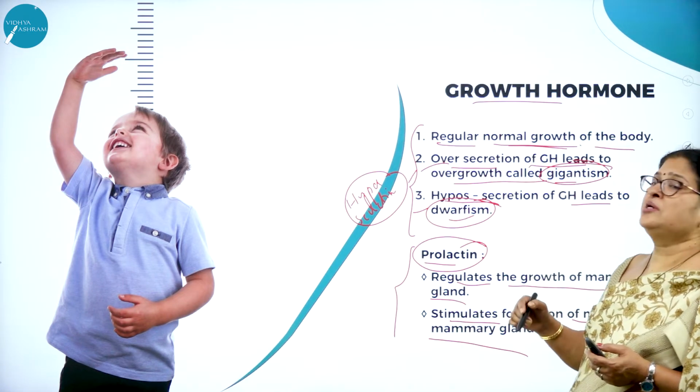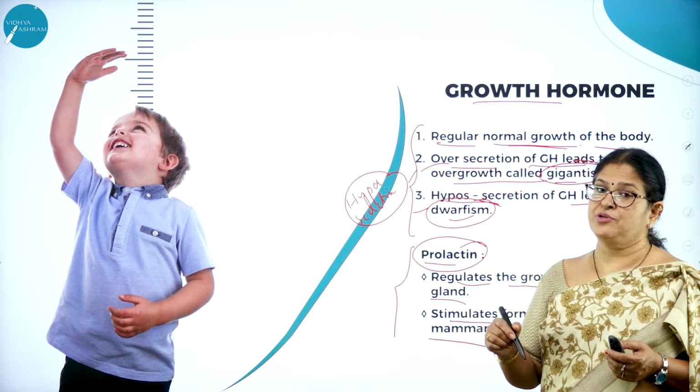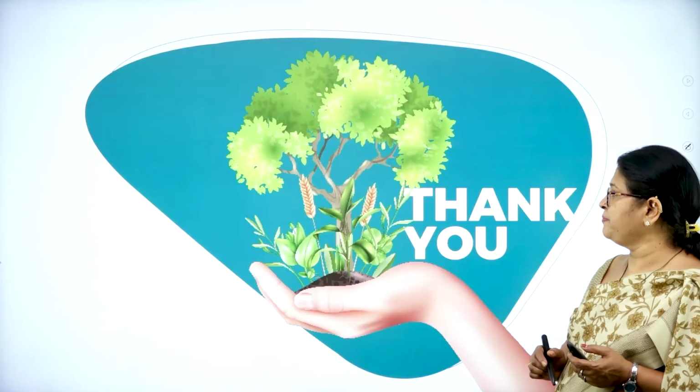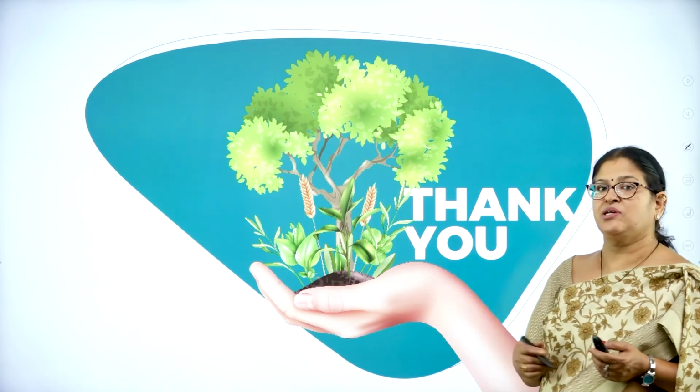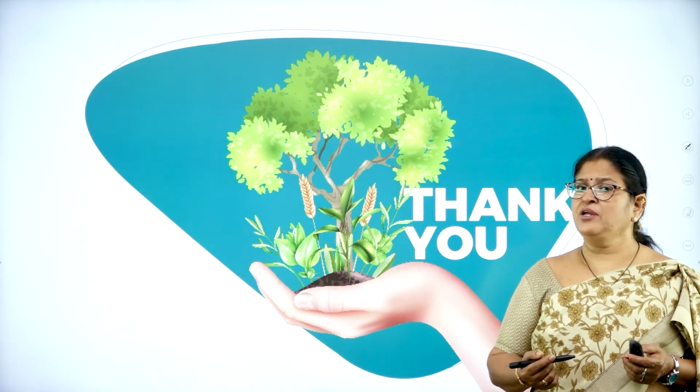Hope you have understood the very important hormones produced by the anterior pituitary, and the concepts I have explained in today's session. In the coming session, let us study some more very important hormones of the pituitary gland. As we all know, right from the beginning, we say that the pituitary is called a master gland because it controls the various physiological processes of the human body by regulating or controlling the other endocrine secretions. Hence, it is called a master gland.